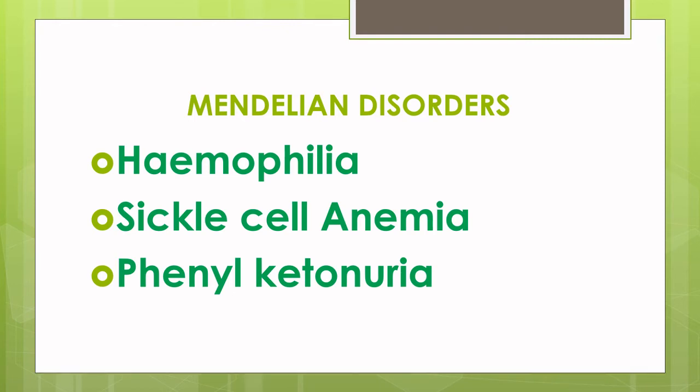First one is hemophilia. It's a sex-linked recessive disease which shows its transmission from an unaffected carrier female to the male progeny. In this disease, a single protein involved along with a cascade of proteins in the blood clotting mechanism is affected. The individual will be bleeding non-stop even from a simple cut. Heterozygous females who are carriers transmit the disease to the sons. Females becoming hemophilic is extremely rare because the mother of such a female has to be at least a carrier and the father hemophilic. Queen Victoria was a carrier of this disease.